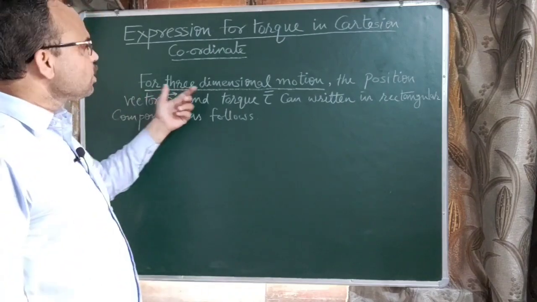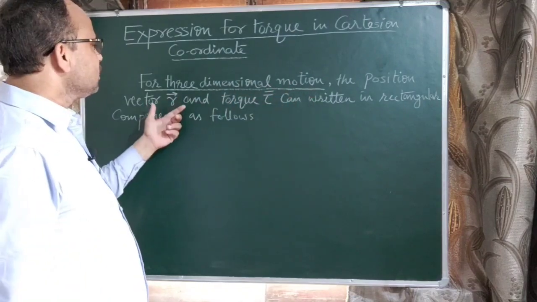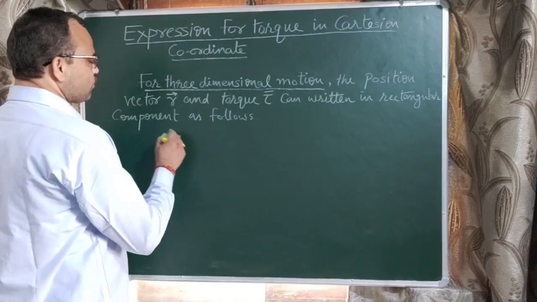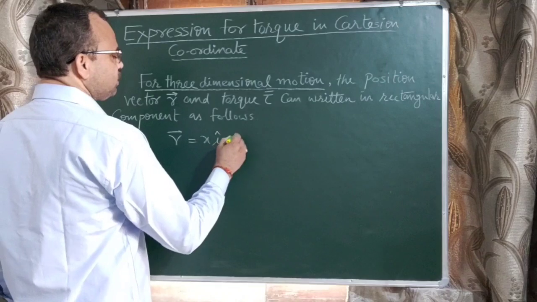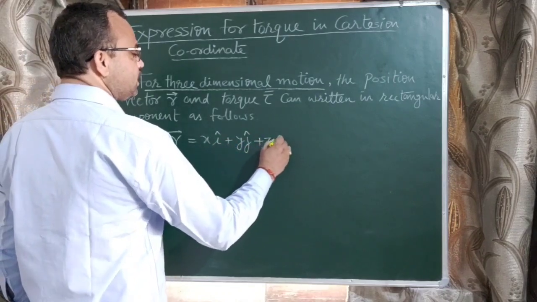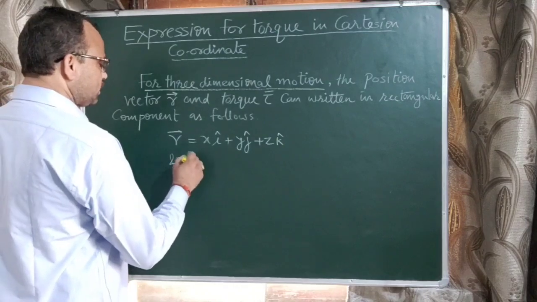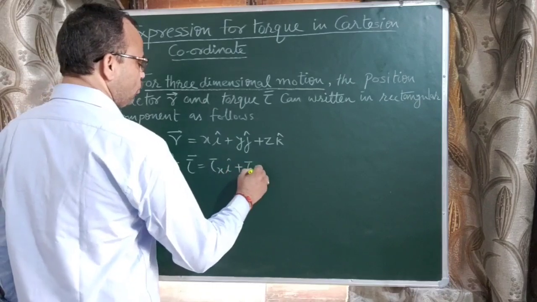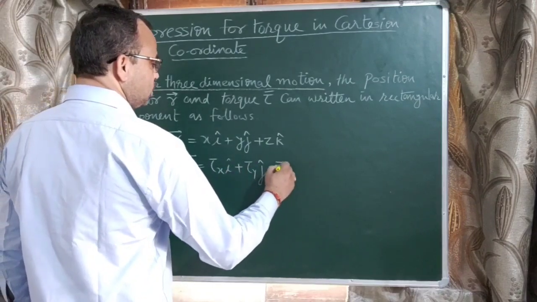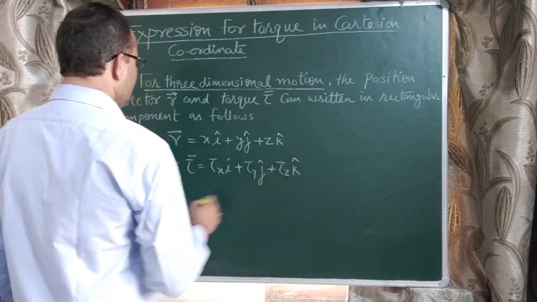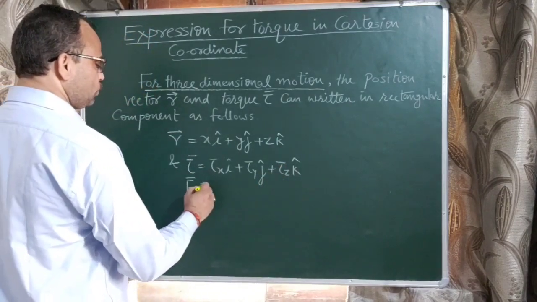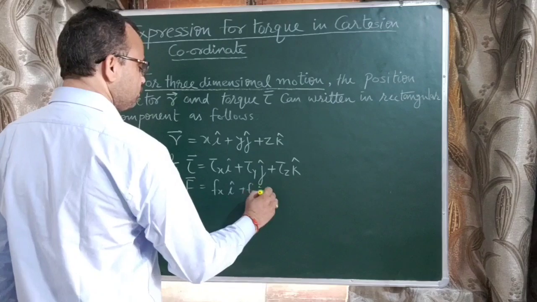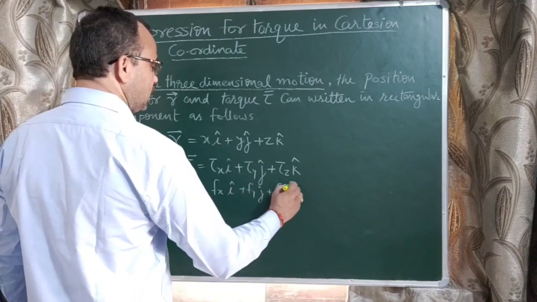So for three-dimensional motion, the position vector r, torque tau, and force f can be written in rectangular components as follows: r vector equals x i cap plus y j cap plus z k cap, tau vector equals tau x i cap plus tau y j cap plus tau z k cap, and f vector equals fx i cap plus fy j cap plus fz k cap.